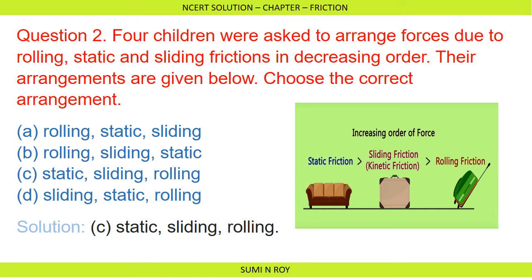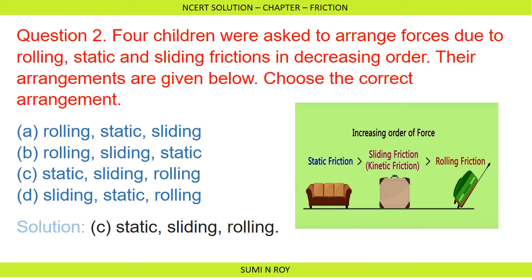The next question is choose the correct answer. Four children were asked to arrange forces due to rolling, static and sliding friction in decreasing order. Their arrangements are given below. Choose the correct arrangement. As we have just discussed, static friction is greater than sliding friction, which is greater than rolling friction. During static friction the object is at rest, so it gets much time for the irregularities to interlock. When the object is sliding, it is moving, so it gets less time to interlock, and the friction is somewhat less than static friction.